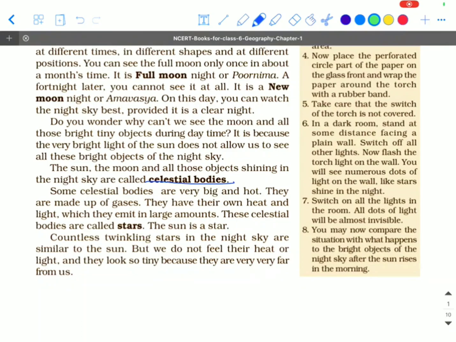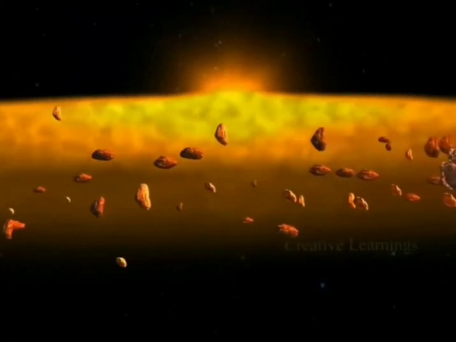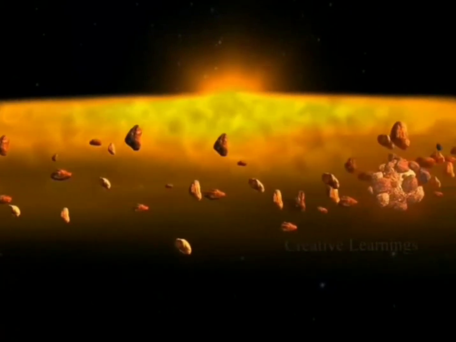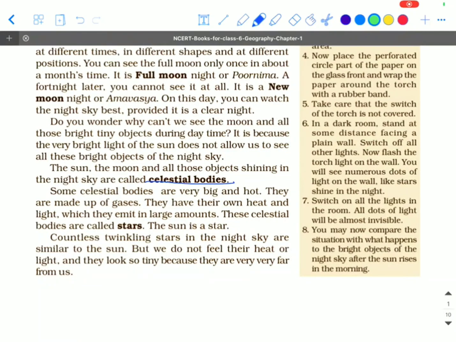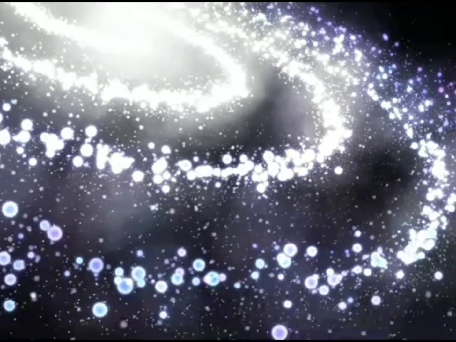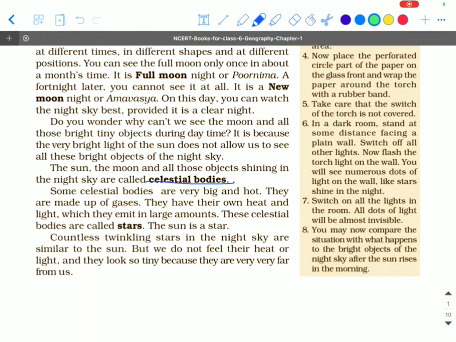In the night, the sky is filled with tiny shining objects like diamonds that appear to be twinkling. We also see the Moon appearing at different times in different shapes at different positions. So the Sun, Moon and shining objects in the sky are celestial bodies. We can also say that it is any natural body outside the Earth's atmosphere.